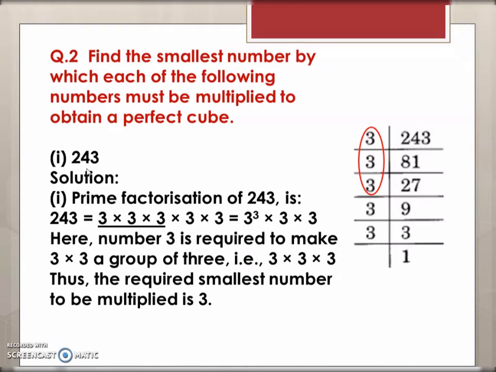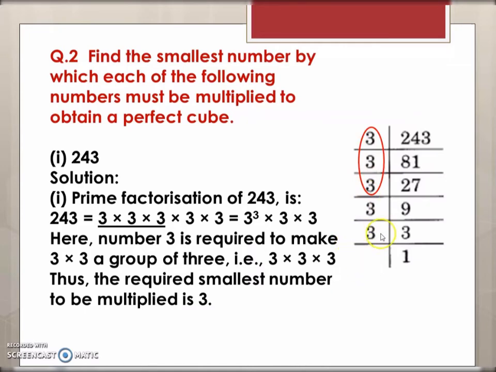So the first number that is given to us is 243. So you will factorize 243. After factorizing, you will observe that there are 5 3's as factors. So obviously it cannot be arranged in groups of 3. When can you arrange in groups of 3? If you have them in multiples of 3, then only. So one of the groups can be made, that is 3 3's can be combined together in one group, and then in the next one we have only 2 3's.